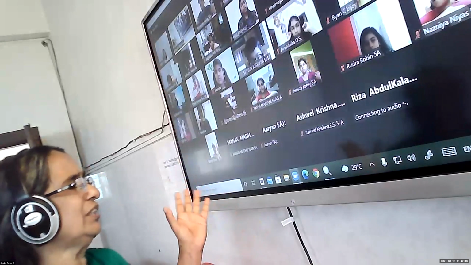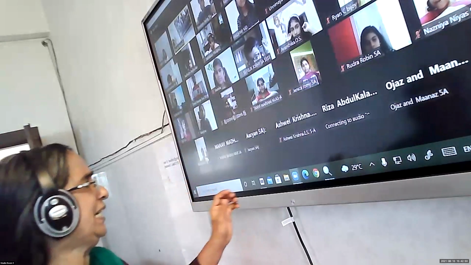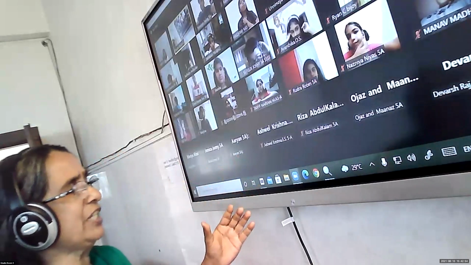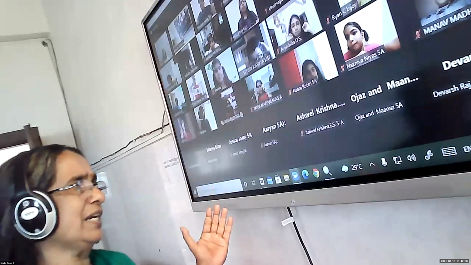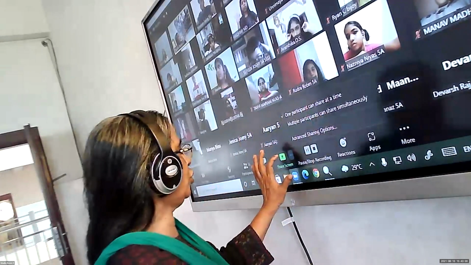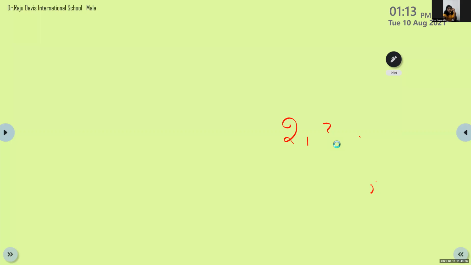1, 2, 3, 4, 5. How will you arrange it in increasing order? There are 2 types of order in arranging the numbers: increasing order as well as decreasing order. What is meant by increasing order? How will you write in increasing order? 2, 3, 4. Descending order. How will you write in descending order? 3, ma'am. 4. One. So you can write it because it is given 2, 3, 4 in increasing order. This is called ascending order. Ascending order. Have you studied about this?